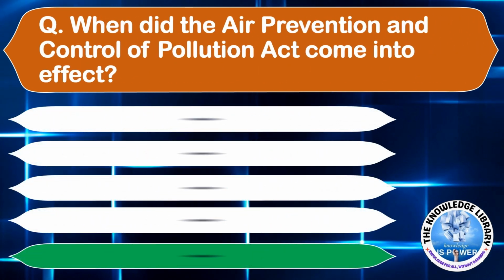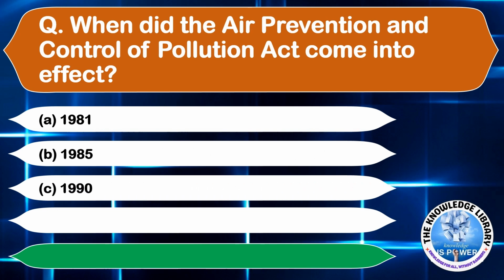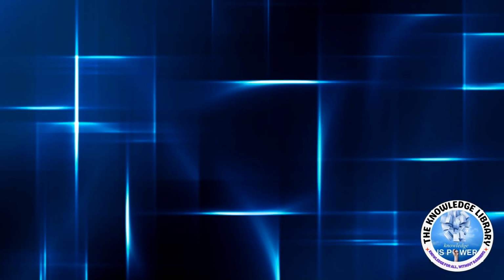When did the Air Prevention and Control of Pollution Act come into effect? Option A, 1981. Option B, 1985. Option C, 1990. And option D, 1975. The correct answer is option A, 1981. Moving on to the next question.